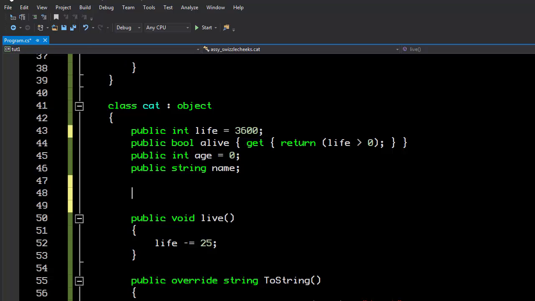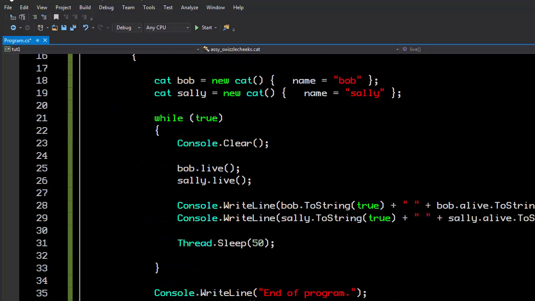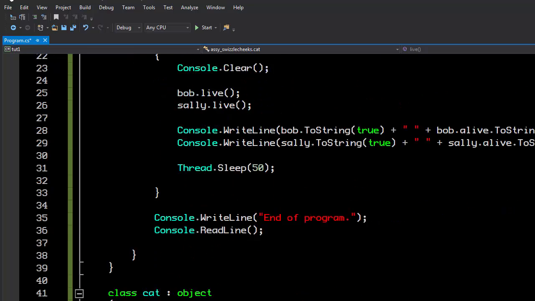Now, should I create a function here? Because if I create a function here, that means that someone has to call it. And what if someone starts using my cat without setting the lifespan on the cat, without giving it life?